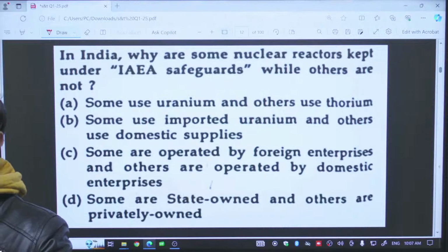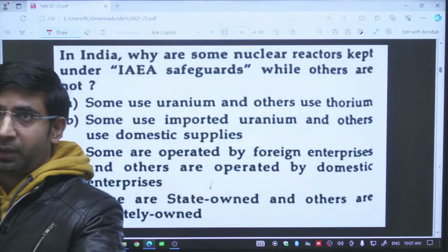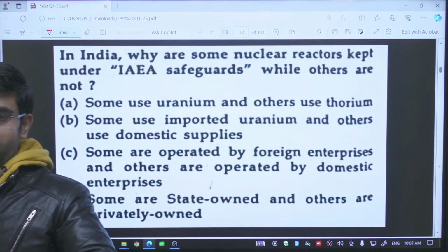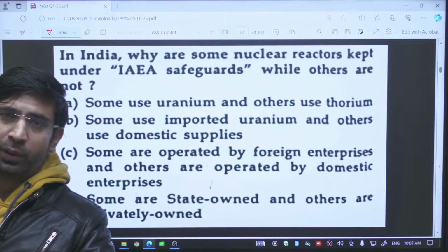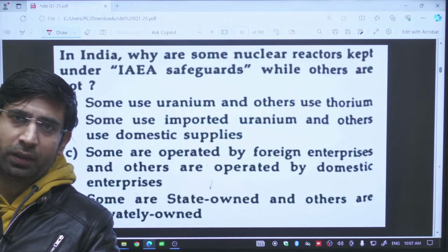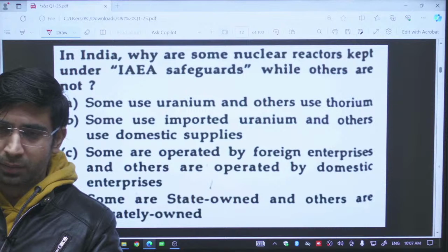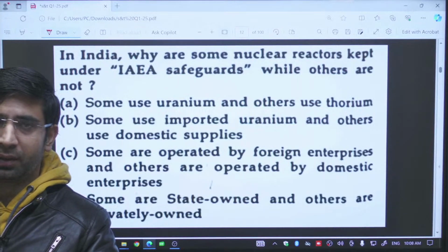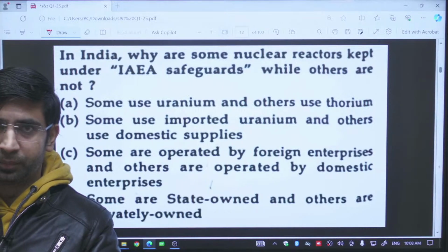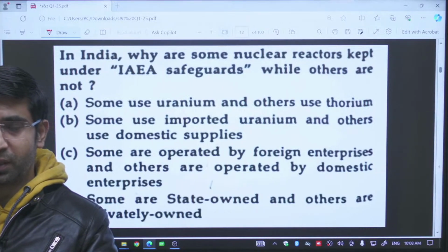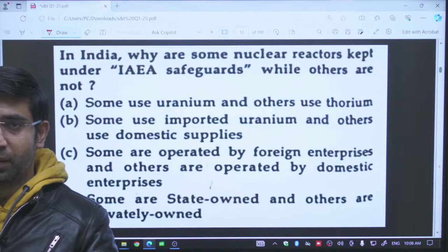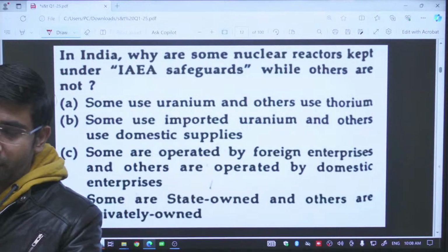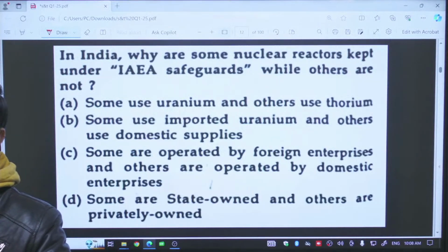How? Basically, let me take you to the historical part of this. India carried out two nuclear tests, one in 1974 and one in 1998. In 1974 the test was named Smiling Buddha, and in 98 the test was named Shakti. After these two tests, we became a nuclear state. We declared ourselves a nuclear state, and obviously this invited economic sanctions from the West and the European countries.